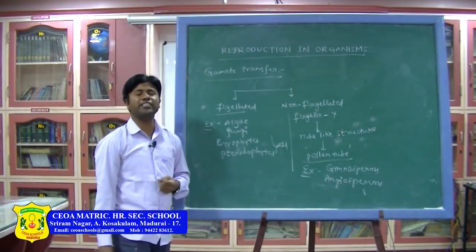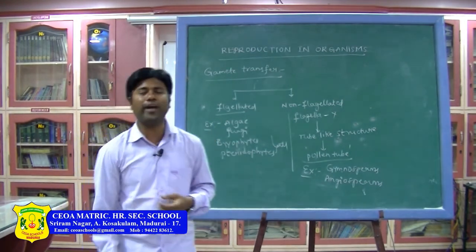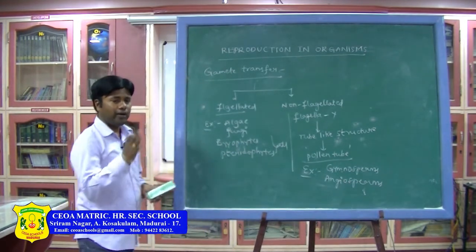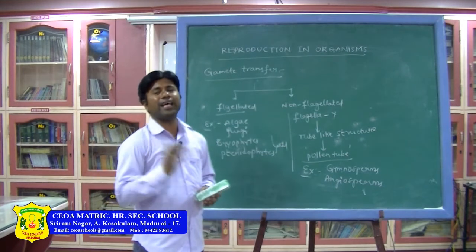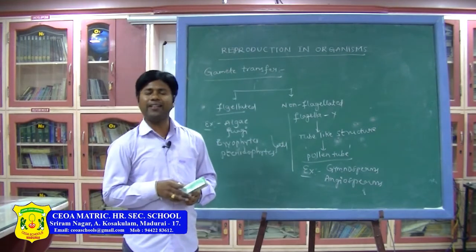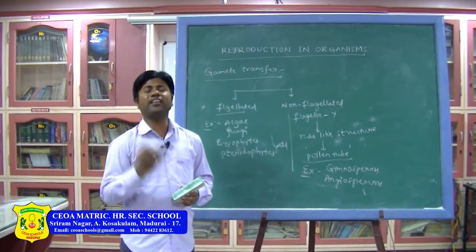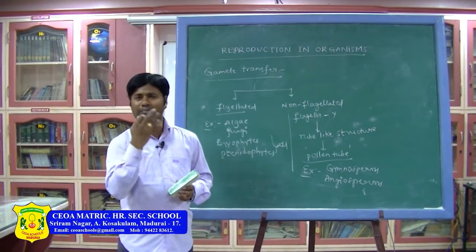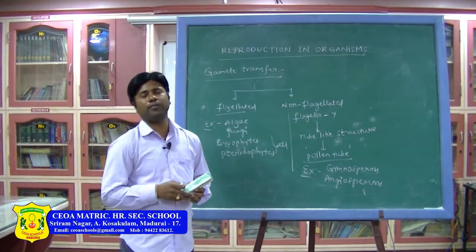Whereas in dioecious, Marchantia of the bryophytes, we have seen that example. In that example, the male thallus and female thallus are separate. On the antheridiophore, a stalked antheridium will be grown. From the antheridium male gametes will be produced.